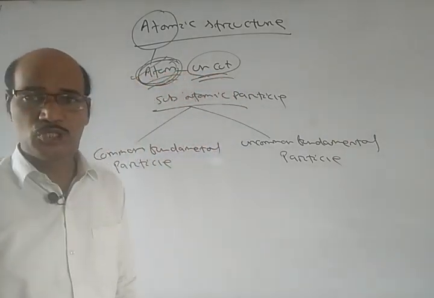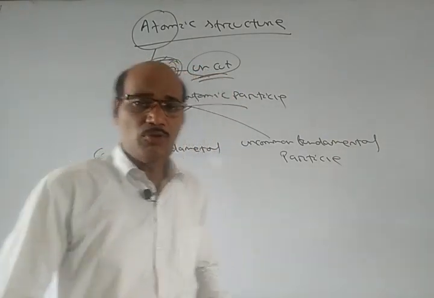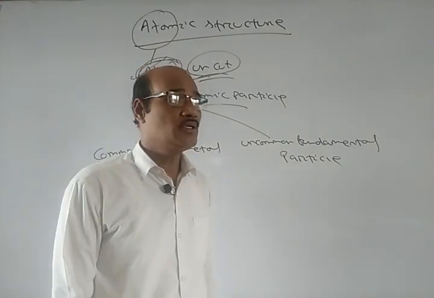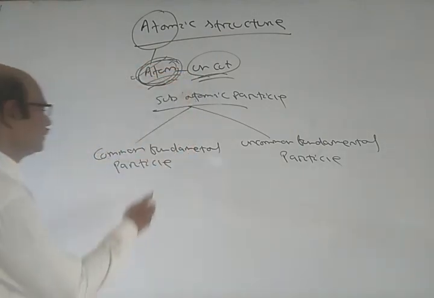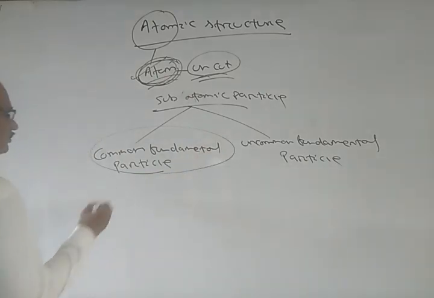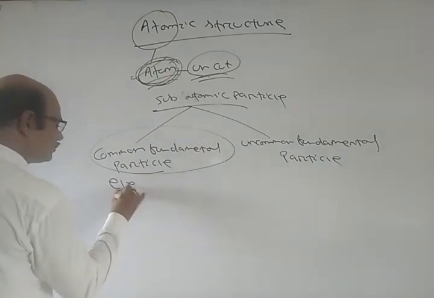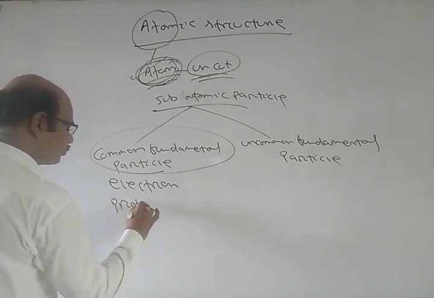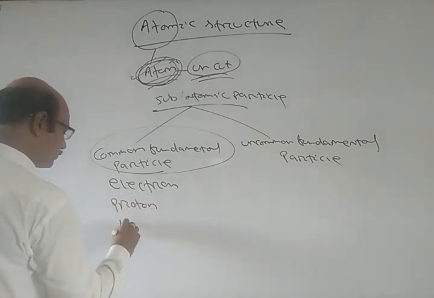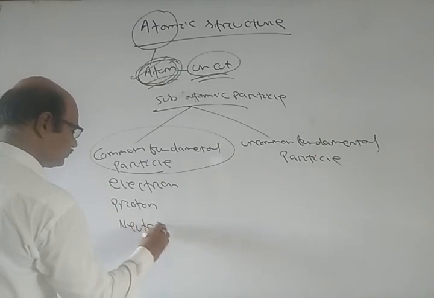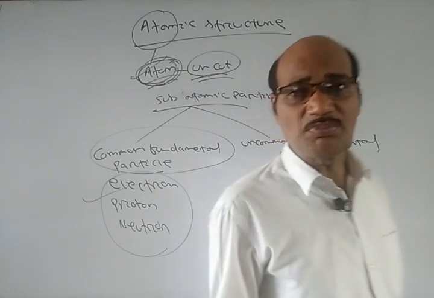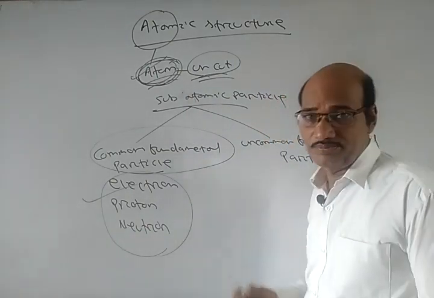So we have two kinds of fundamental particles present in the atom, common and uncommon. Common are those which are commonly found, like electron, proton, neutron. So electron, proton and neutron are the common fundamental particles of an atom.